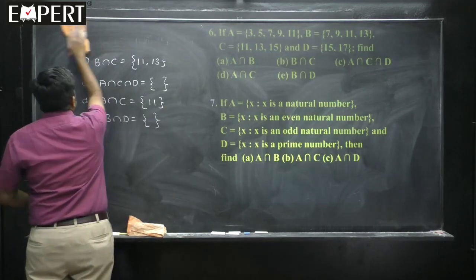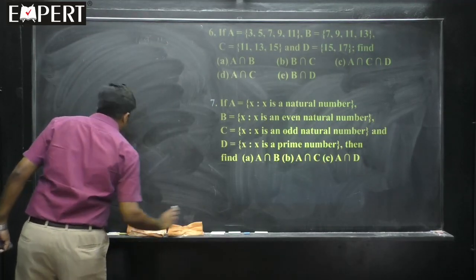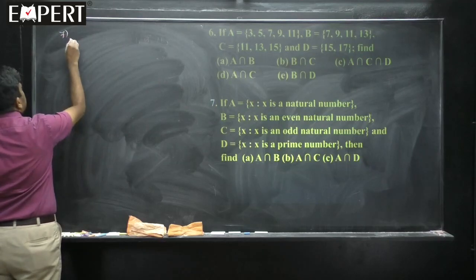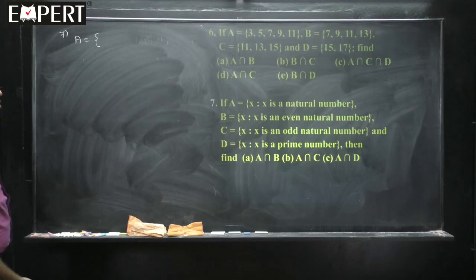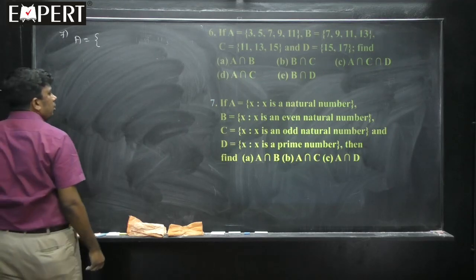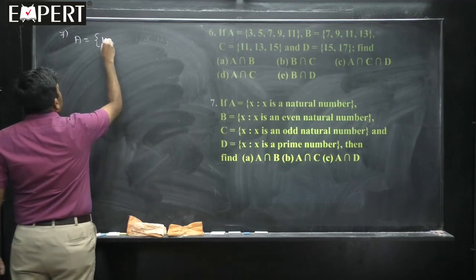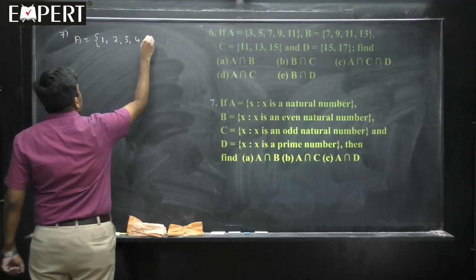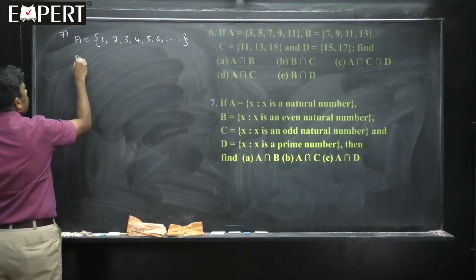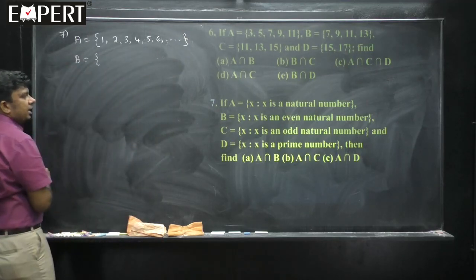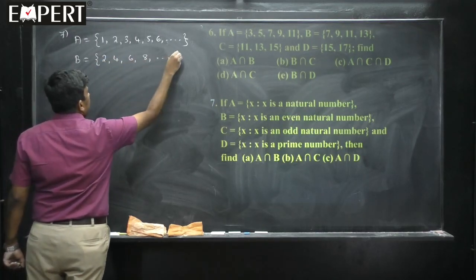So, write all the sets A, B, C, D first. Seven. Set A is equal to all those x such that x is a natural number. So it is 1, 2, 3, 4, 5, 6, and so on. It's an infinite set. B, all those x such that x is an even natural number: 2, 4, 6, 8, and so on.